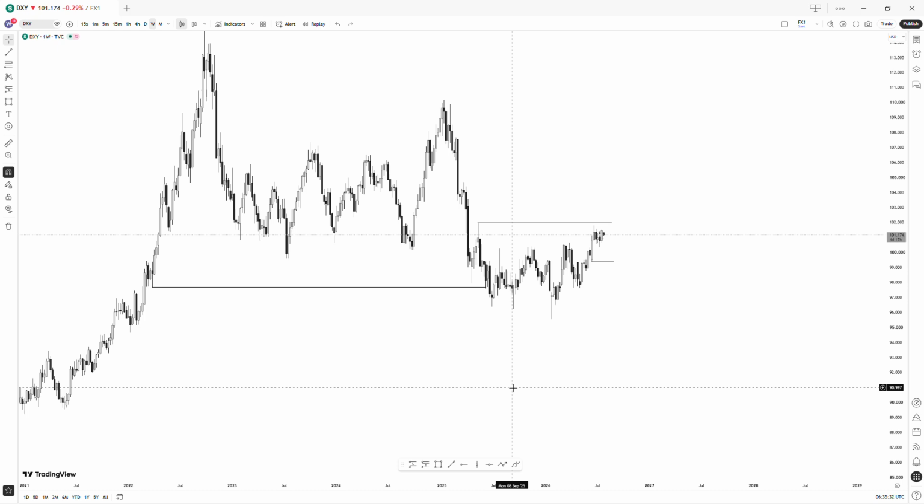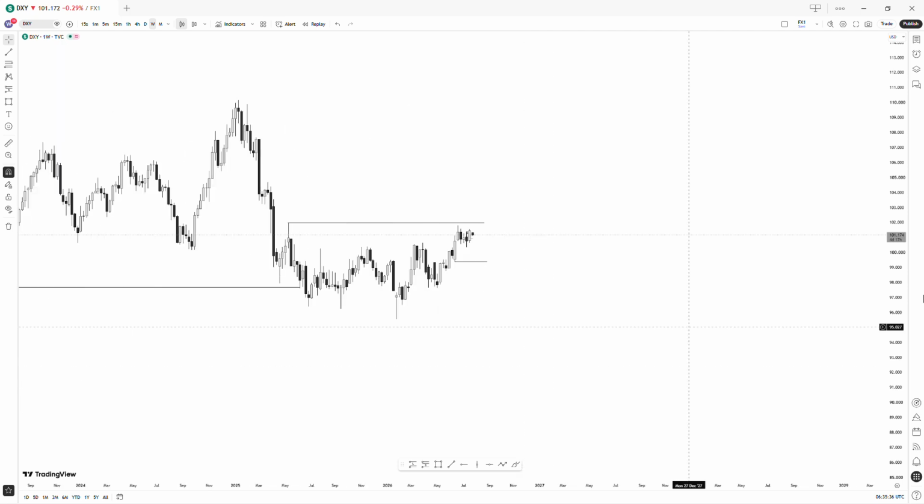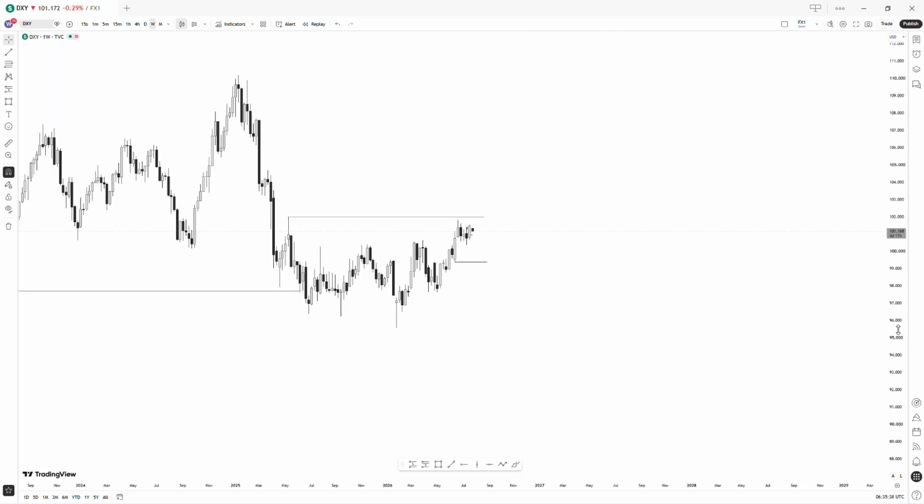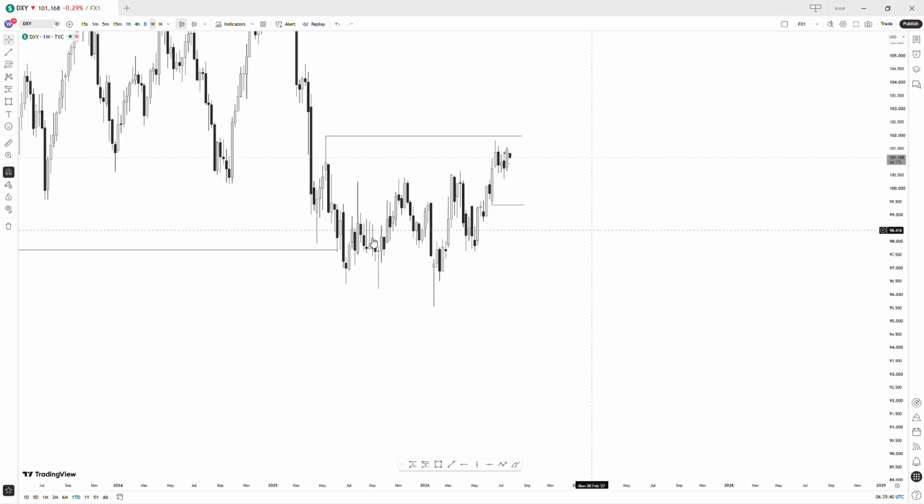To start off, let's look at the DXY. So on the DXY, when we start with the weekly time frame, what we can see is that price has respected this high, and we believe we should see that high go on the weekly time frame. Currently, from there we've seen the sell off to the downside.